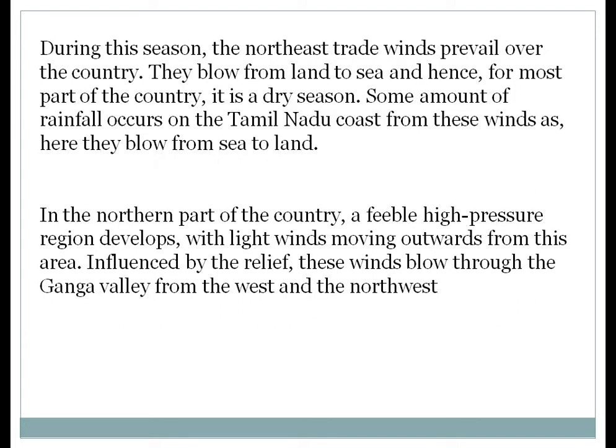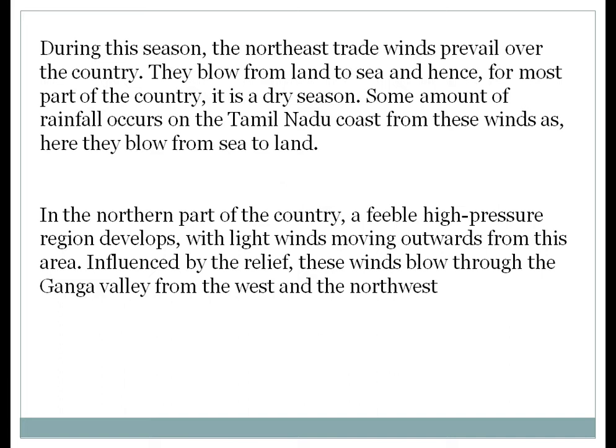Next, during this season, the northeast trade winds prevail over the country and they blow from land to sea, and hence for most of the country it is the dry season. Some amount of rainfall occurs on the Tamil Nadu coast from these winds, as here they blow from sea to land.